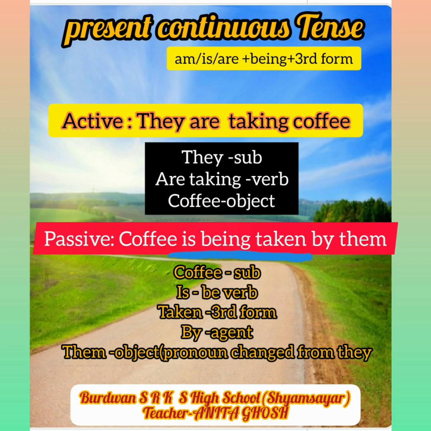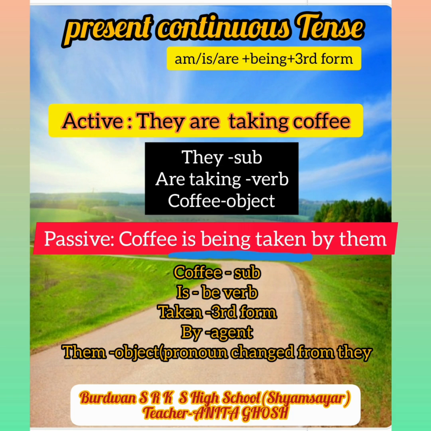You all know from the previous classes that in present continuous tense, when we want to change into passive voice, a being is added with the be verb. So here the being is used with the be verb is. And after that, taken. Taken is the third form or past participle form of the main verb take.